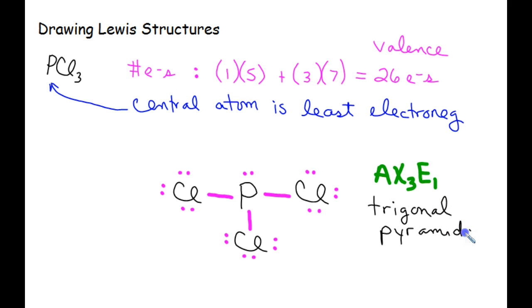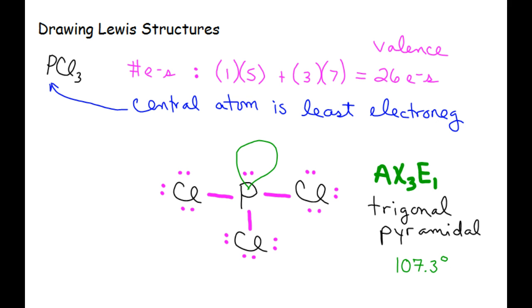If you could envision it in 3 dimensions, it's sort of like a tripod, because you have to remember that lone pairs are space hogs. So you sort of have a balloon right here, and it's going to push these 3 chlorines closer together rather than them being flat like the points of a triangle. And the bond angle on this is 107.3 degrees.